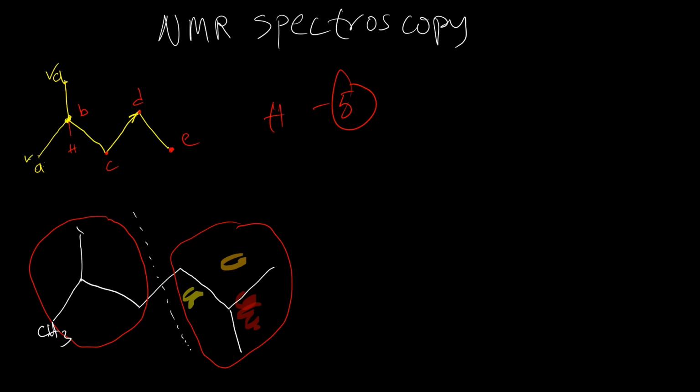Here we also have CH3 attached here. So here we have a signal A. We also have a signal A here, right? Now, since this side is equivalent to this side, also here we have CH3, CH3. This also will be signal A and signal A here as well.